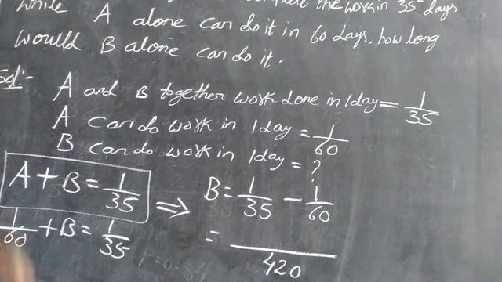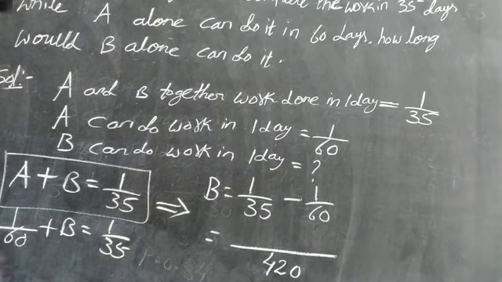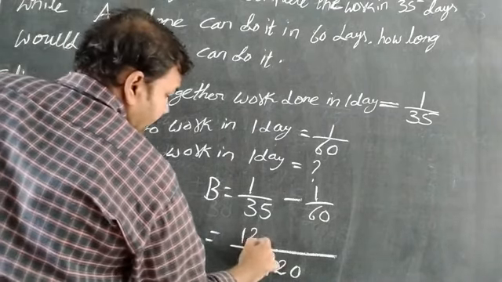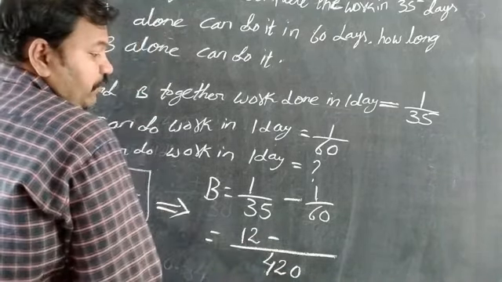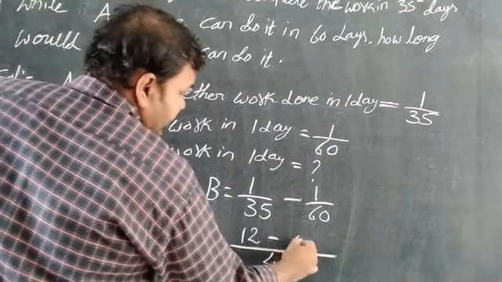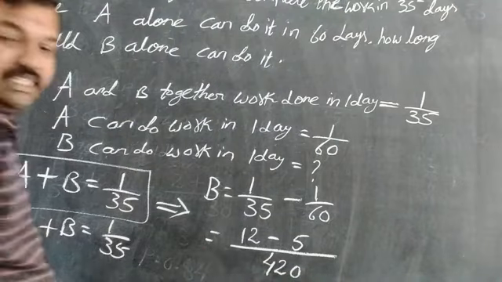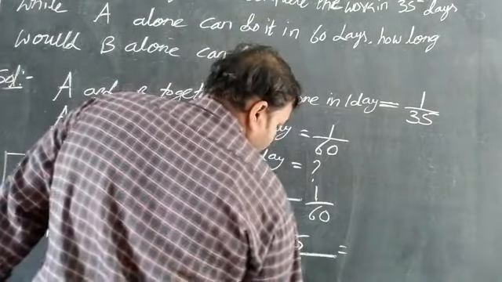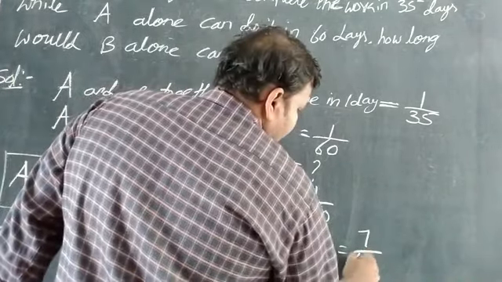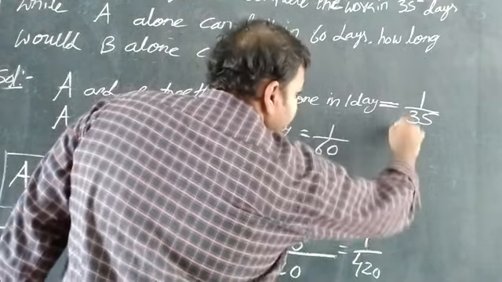35 table 420 means, from the rough work, 12 times, minus 60 table 420, that is 7 times. Sorry, here is a small mistake. 12 minus 7 is 5. So 5 by 420.